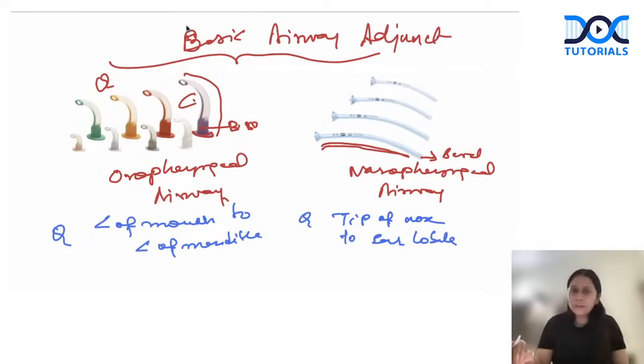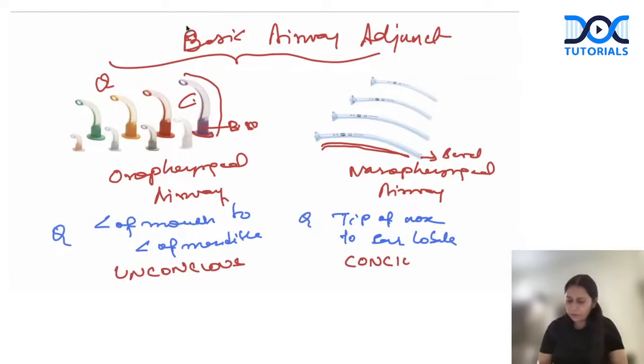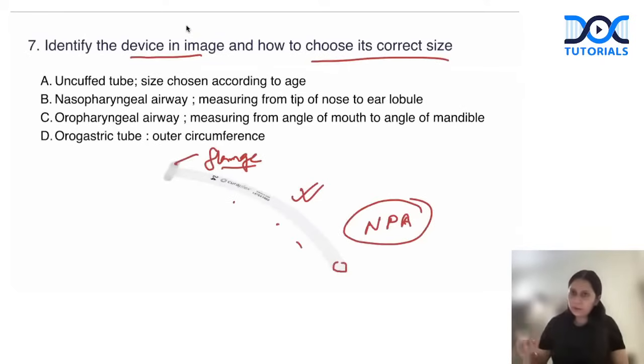Then the third question, guys, oropharyngeal airway is made up of rigid plastic. So we don't use it in conscious patients. So this is the device of choice in an unconscious patient. And nasopharyngeal is the device of choice in a conscious patient with obstructed airway. Any patient can have obstructed airway, conscious or unconscious. If patient is conscious, I would use nasopharyngeal. If patient is unconscious, I would use oropharyngeal. Okay. So these are the three questions which are possible on these simple, basic airway adjuncts.